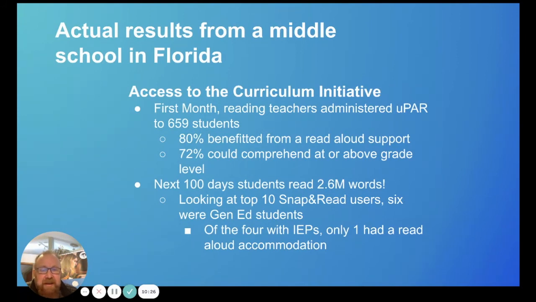The building principal used the next 100 days to create a reading challenge using Snap and Read. Students in that school used Snap and Read, a text reader, to read 2.6 million words. When we did a data dive into the Snap and Read data, of the top 10 users, 6 of them were general education students. And looking specifically at the students with IEPs, only 1 of the 4 had a read aloud accommodation, which points back to that original research that I showed you several slides ago.